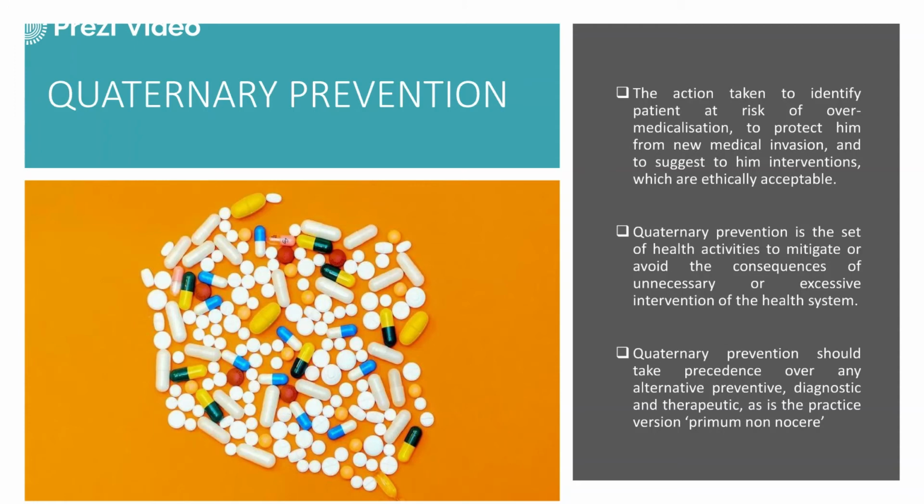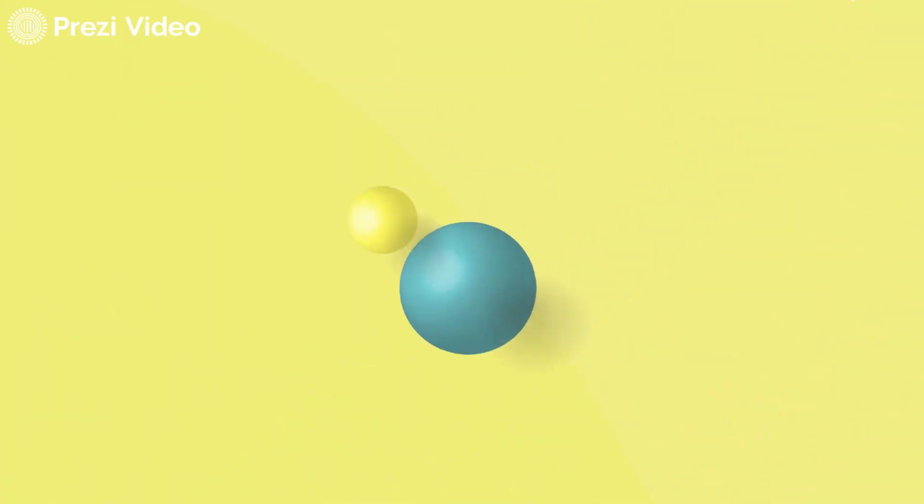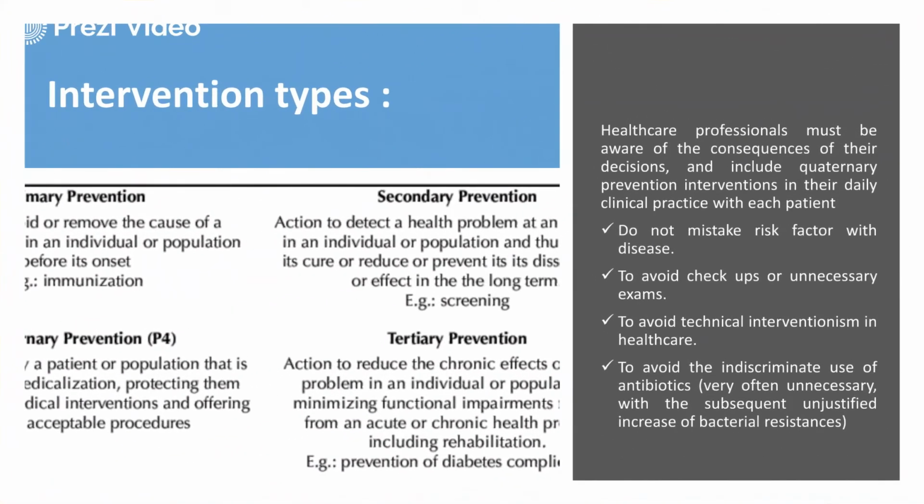So, quaternary prevention is the set of health activities to mitigate or avoid the consequences of unnecessary or excessive intervention of the health system. Once the different types of interventions are being followed up and taken care of, that is the only way by which you can actually reduce the chronic effects of the problem in an individual or a population.